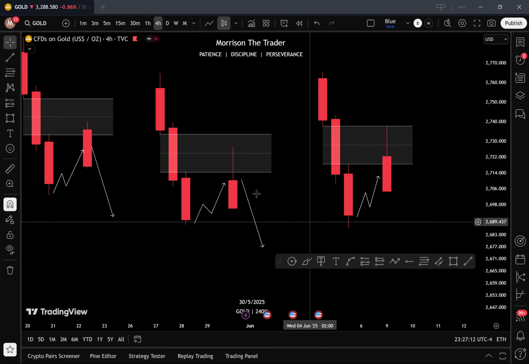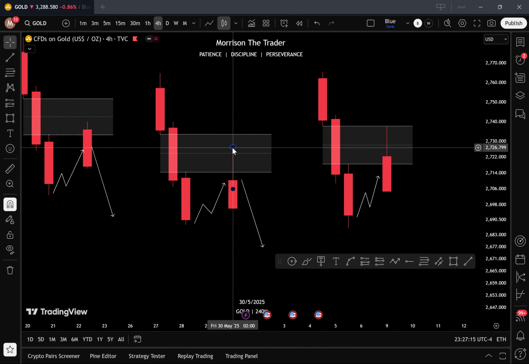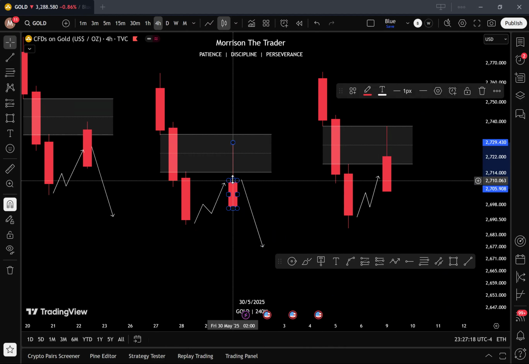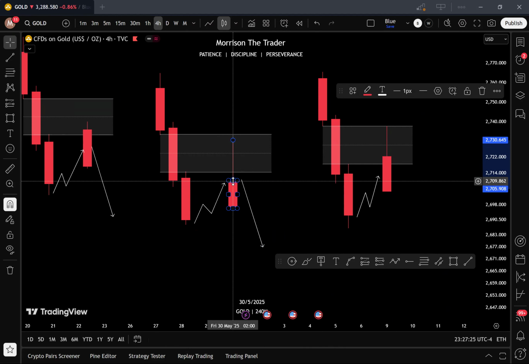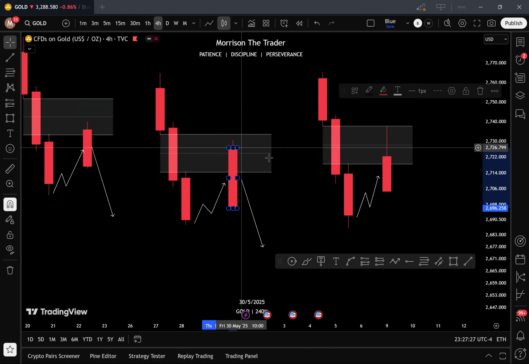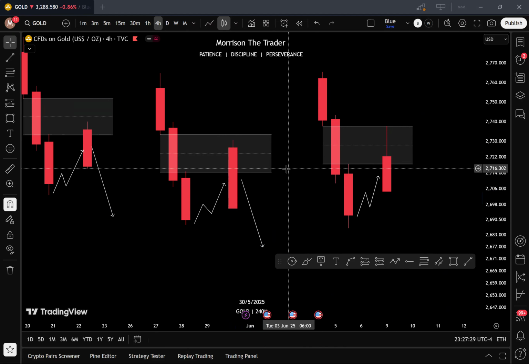The same applies to this. When price goes into the fair value gap, goes beyond the 50% of that fair value gap, and then it closes above the 50% of that fair value gap, you don't want to see this. This invalidates the fair value gap. It makes the fair value gap invalid. You can't use it again.